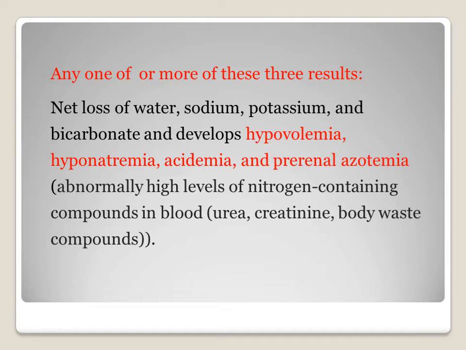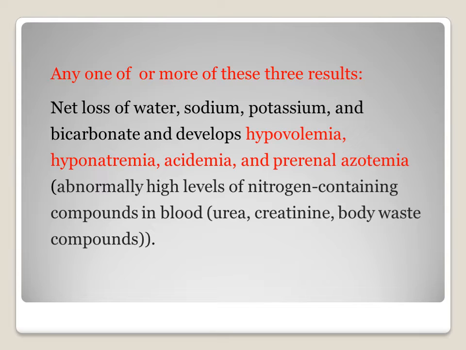Loss of sodium, hyponatremia, loss of potassium, hypokalemia, loss of bicarbonate, and it develops hypovolemia.